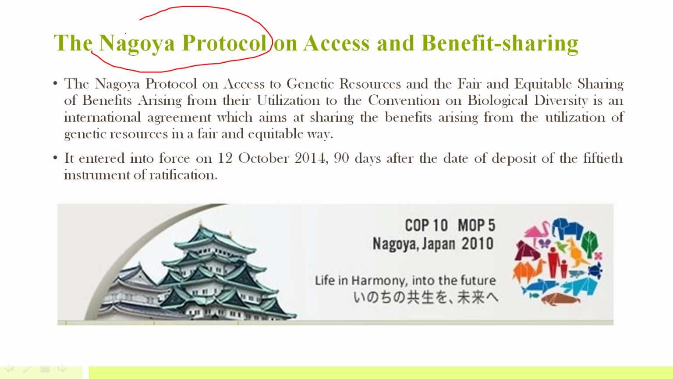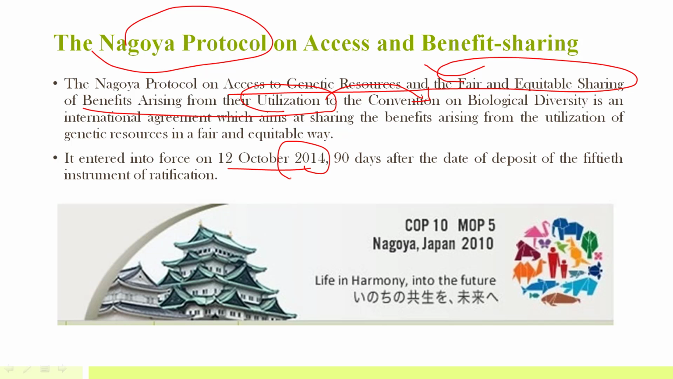Then there was another protocol. It was also under Convention on Biological Diversity only, but this protocol was on access to genetic resources and fair and equitable sharing of benefits arising from their utilization to the CBD. So it's a protocol under CBD, and the main aim was to ensure fair and equitable sharing of benefits arising from the utilization of genetic resources. Okay, it came into force in 2014, and this is the main protocol under CBD.